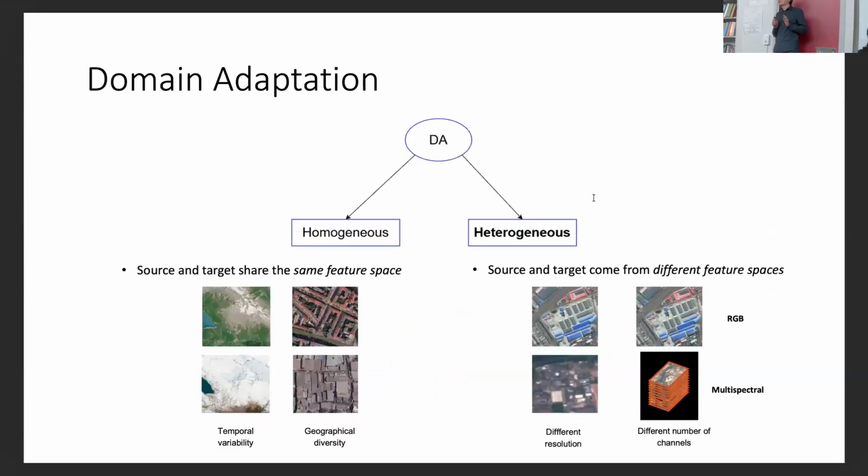Domain adaptation methods can be split into homogeneous and heterogeneous. This division is very important in remote sensing because of these different types of images that we can have. In homogeneous, source and target share the same feature space. So the images are the same, let's say they're all RGB with the same resolution, but the domain shift comes from seasonal or geographical reasons. And we can have heterogeneous images where source and target come from different feature spaces. So here we have different sensors, for example different resolution, or we have completely different dimensional domains.